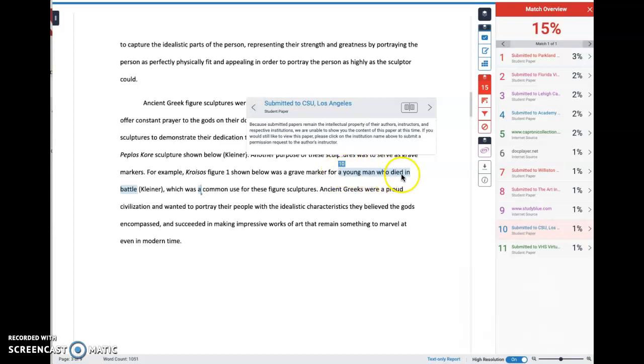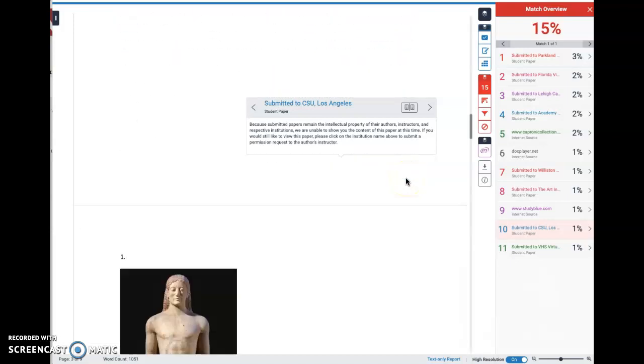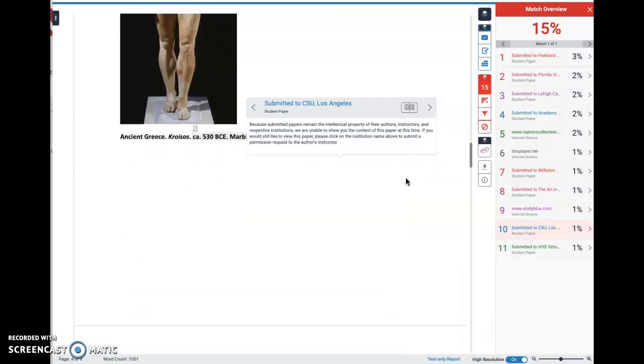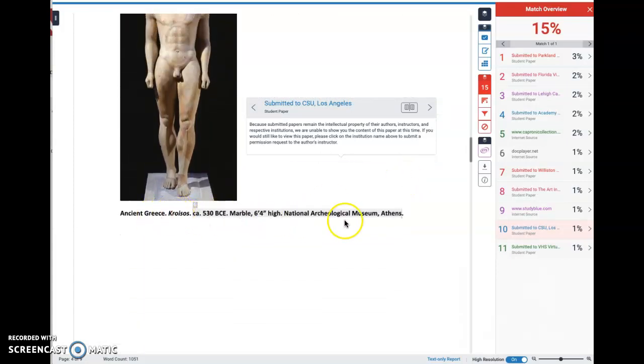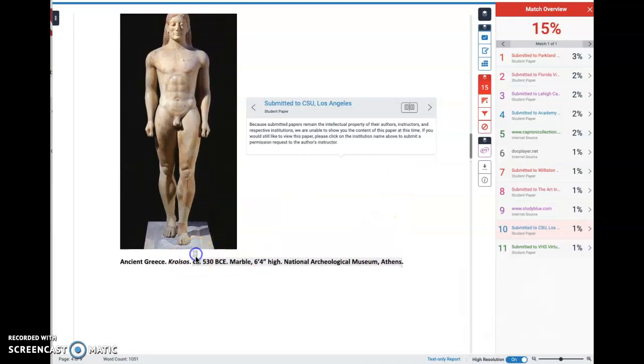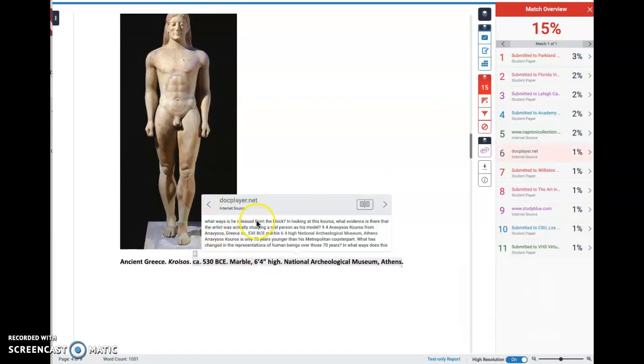That phrase isn't necessarily a problem. We also see some examples where the captions come from sources. So this is going to tell us that some other site also agrees that this was made in 530 BCE, it's marble, it's so high, etc. And so again, these aren't problems. I'm not worried when they show up appropriately.